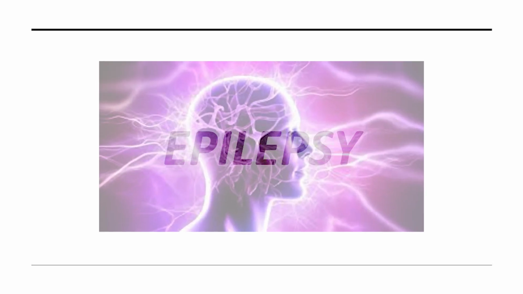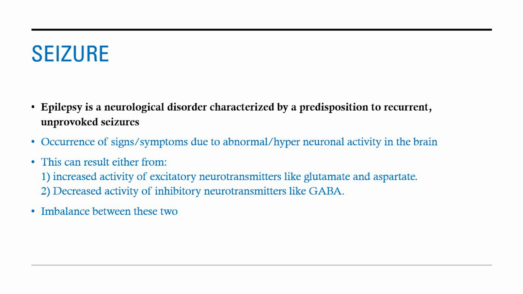Today the topic we are going to discuss is epilepsy, and this is from Davidson. The true definition of epilepsy is a neurological disorder characterized by a predisposition to recurrent, unprovoked seizures. Seizure, you can see picture of Julius Caesar next to it. Seizure is occurrence of signs and symptoms due to abnormal hyperneuronal activity in the brain.